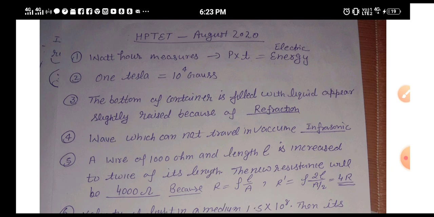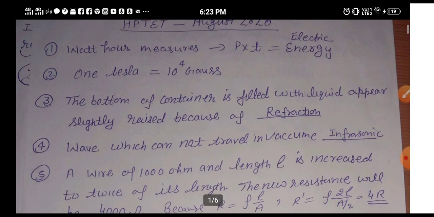The first question which was asked is: what is the unit of what? It measures power. Hour is the unit of time. So power into time is electric energy. If it were only power, then its answer would be power, but power is multiplied with time, that's why it is electric energy.